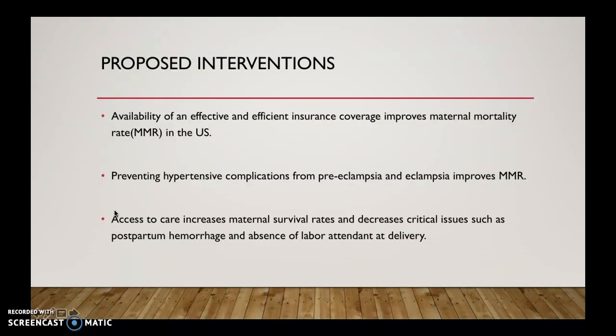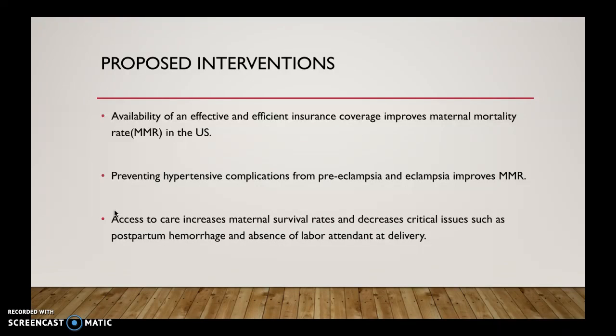Now we look at proposed interventions. Insurance coverage, as talked about earlier, is one of the factors. Preventing hypertensive complications from preeclampsia, which leads to eclampsia, also goes a long way to improve the problem of maternal mortality.